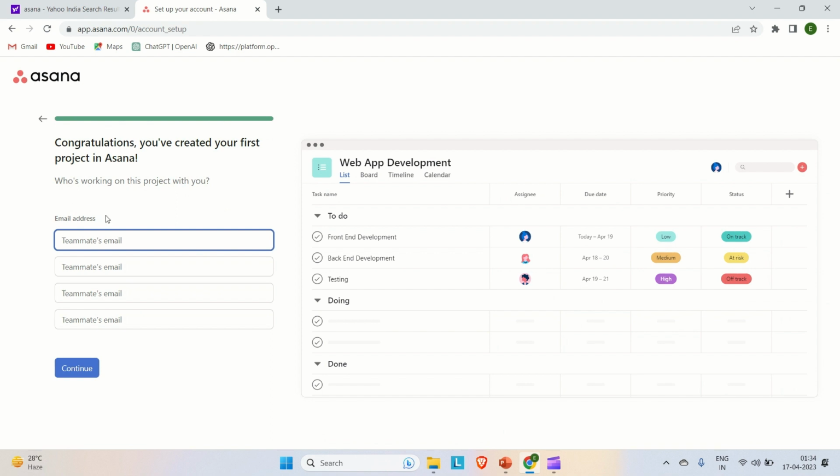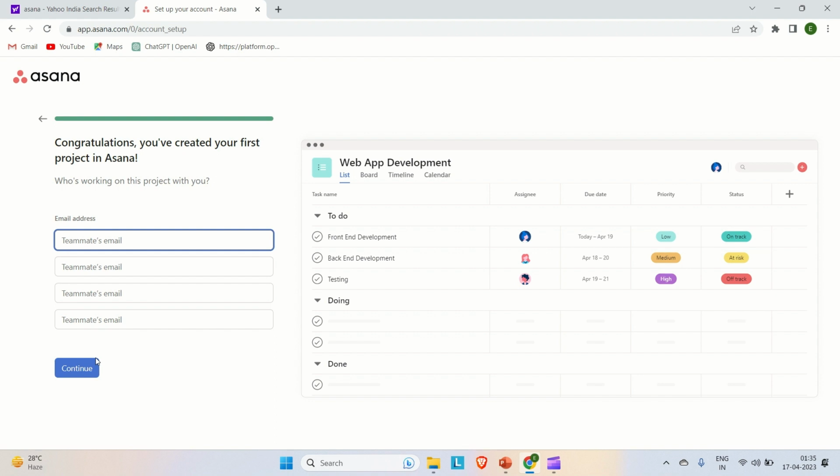Now here you can send a mail to your team members to join the project that you have created as of now. Let's say you want to invite your team members here, so you can provide their mail and then continue. It will send a link to their corresponding email, and from there your team members can join the project that you have created.